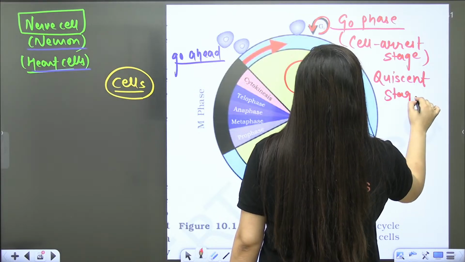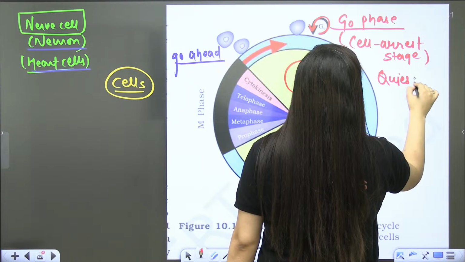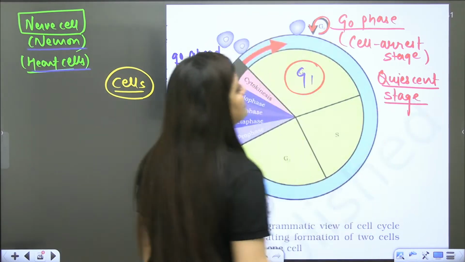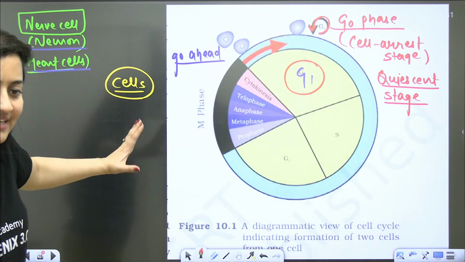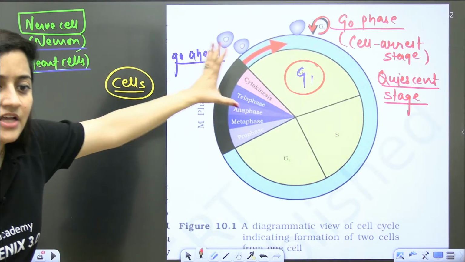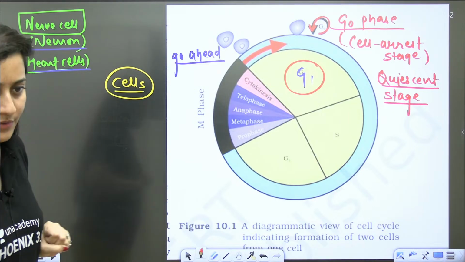Okay, the quiescent stage. So the cell is no longer in the cell cycle part, it is the cell arrest stage. But it is not going to divide because it didn't get the go-ahead signal. That is what you need to keep in your mind.